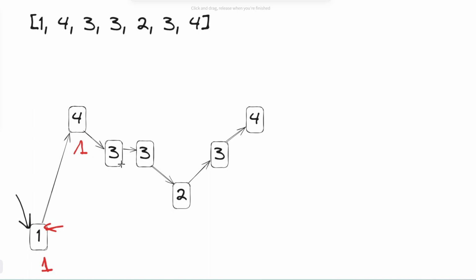Now we go to 3. 3 is a subarray by itself. 3 is smaller than 4, so if you do a subarray of 4 and 3, it will not qualify because the first and last number is not the same. However, notice here that because 3 is smaller than 4, there can still be a potential of a number 4 in the future. So we should still keep track of this number 4 in our system some way, somehow.